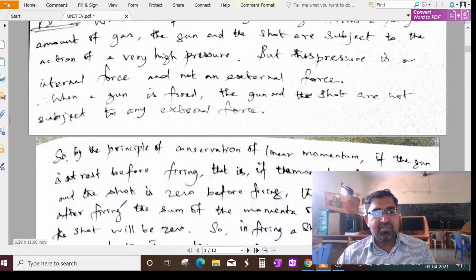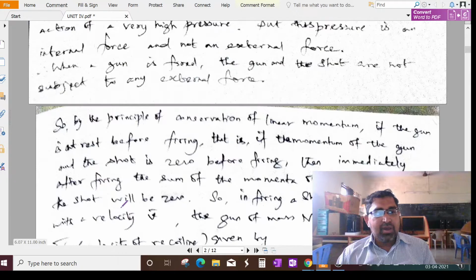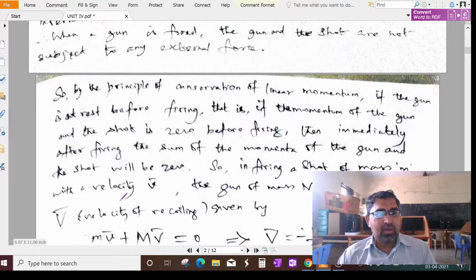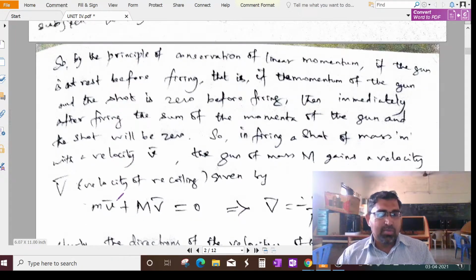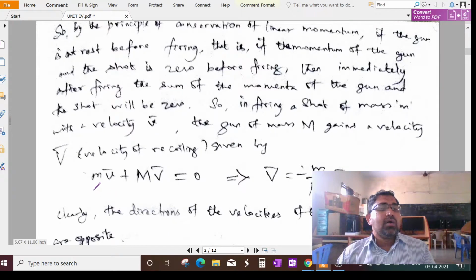So by the principle of conservation of linear momentum, if the gun is at rest before firing, that is, if the momentum of the gun and the shot is 0 before firing, then immediately after firing the sum of the momentum of the gun and the shot will be 0. So in firing a shot of mass m with a velocity v vector, the gun of mass capital M gains a recoil velocity V vector, given by small m v vector plus capital M capital V vector equal to 0.